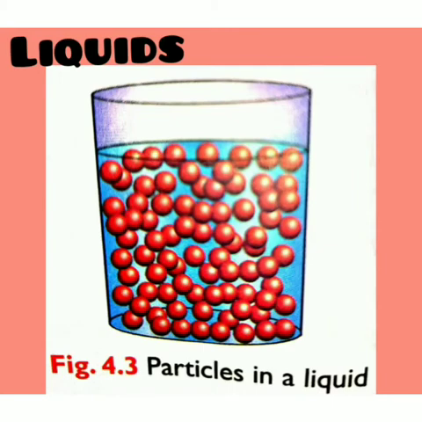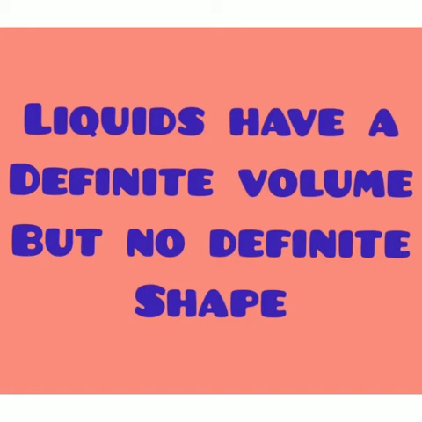In liquids, the particles are less tightly packed. The forces of attraction between particles are not as strong as in solids. However, the forces are strong enough to hold the particles together. So liquids have a definite volume. There are spaces between particles to move around. This allows liquids to flow and take the shape of the container they are put in. Liquids have a definite volume but no definite shape.